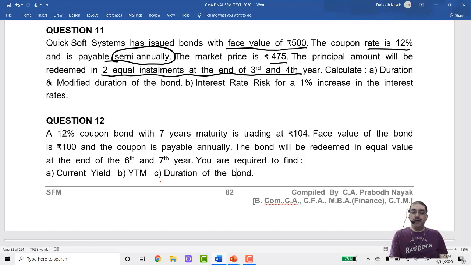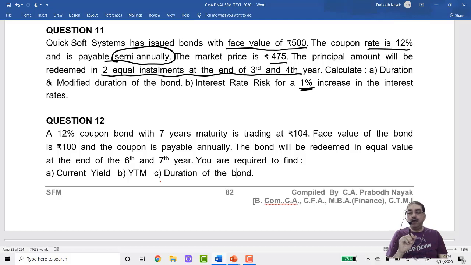Calculate duration and modified duration of the bond. Interest rate risk for a 1% increase in the interest rates. That means the price sensitivity: how much the bond value is going to change if there is a change of YTM by 1%.